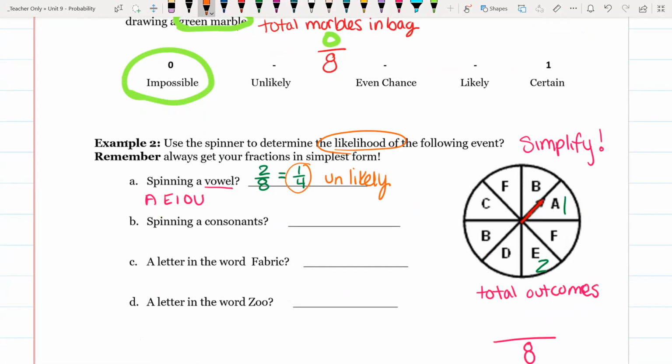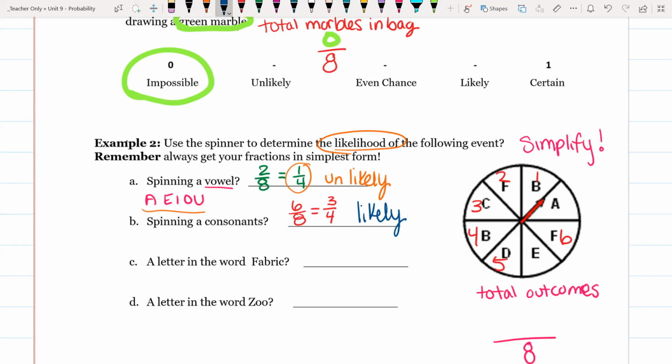All right, we're going to do the next one. A consonant is every other letter besides vowels. So 1, 2, 3, 4, 5, 6. So it'd be 6 out of 8, which we can divide both by 2. That's going to give us 3/4. 3/4 is about 75%. That's going to be pretty likely, right? It's fairly likely.